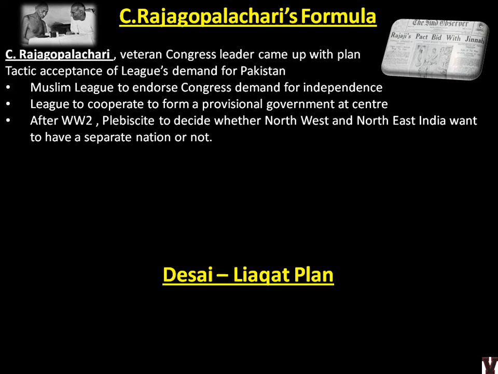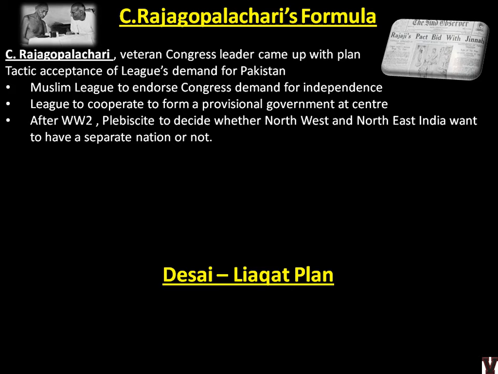And after World War II, that is, after the time the British are ready to give us independence, a plebiscite would happen. A plebiscite is something like voting; people can directly vote. It is a component of direct election. It's not so common in India, but there are things in polity which you will learn, like referendum, plebiscite, direct action. There are 3-4 things actually, and plebiscite is one of them. These are components of direct democracy, not the indirect one which we have in India.